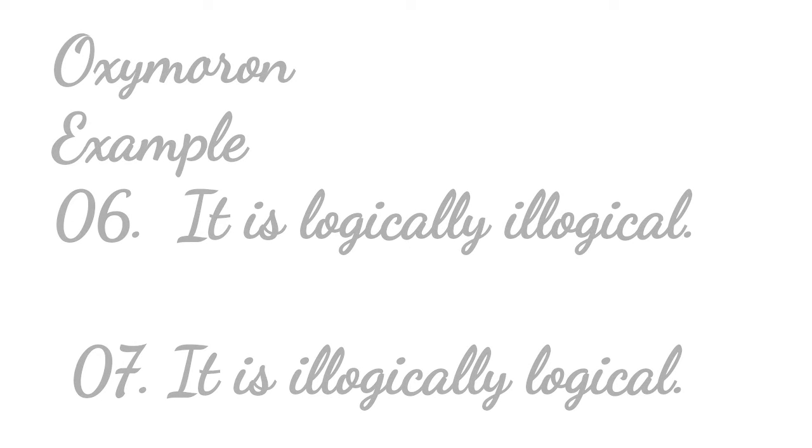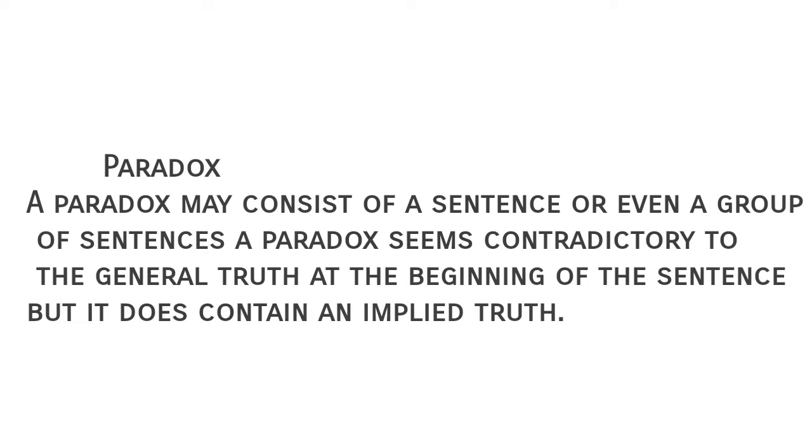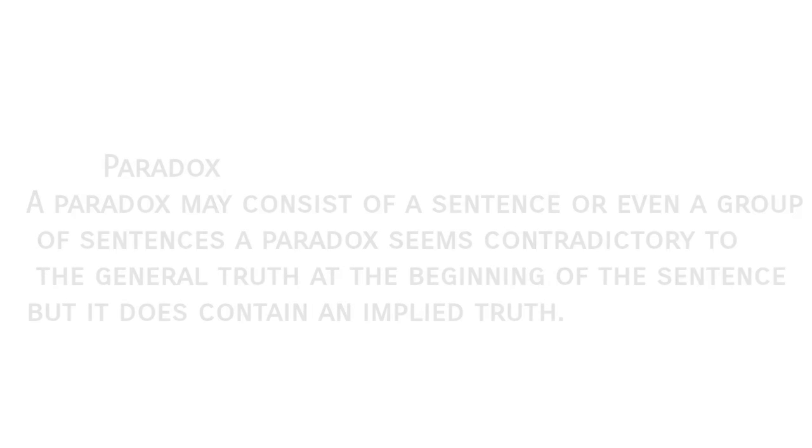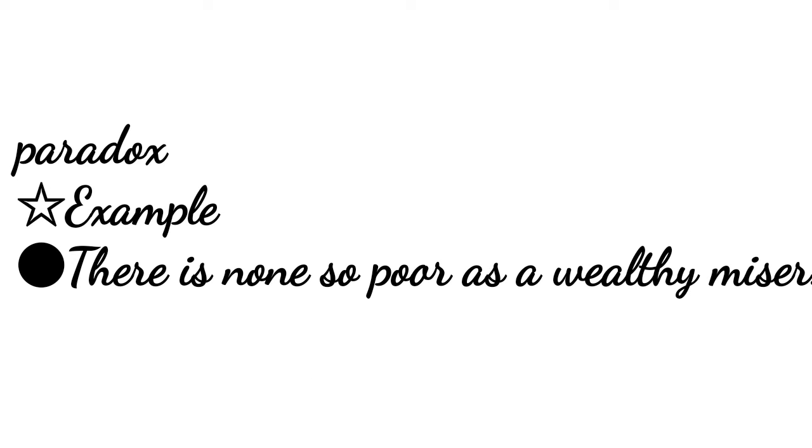At the same time, it is important to understand the difference between an oxymoron and a paradox. A paradox may consist of a sentence or even a group of sentences, whereas an oxymoron, on the other hand, is a combination of two contradictory or opposite words. A paradox seems contradictory to the general truth, but it does contain an implied truth. For example, there is none so poor as a wealthy miser, right?